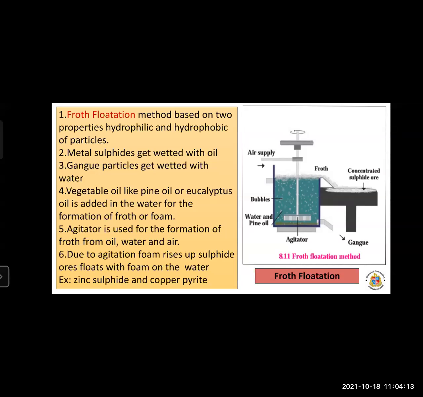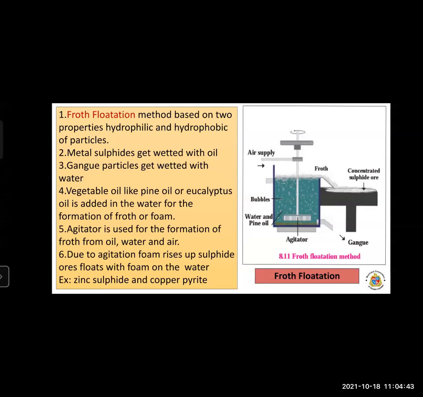Now what is the process of separation? By using this property, the ores are concentrated. Now look at the diagram. In this method, the ore is put into a big tank, a big vessel.